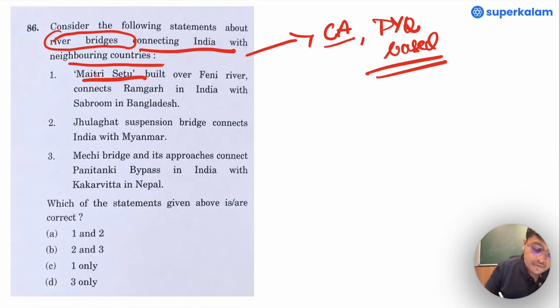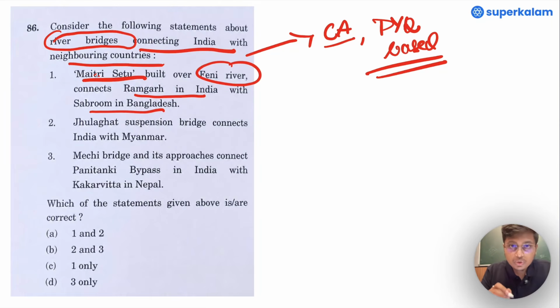Maitri Setu, built over Feni River, connects Ramgarh in India and Sabroom in Bangladesh. If one has gone through the current affairs properly, they'll get to know that these places are interchanged. Sabroom is in India, that is in the state of Tripura, and Ramgarh is in Bangladesh. So this has been interchanged and this statement is wrong.